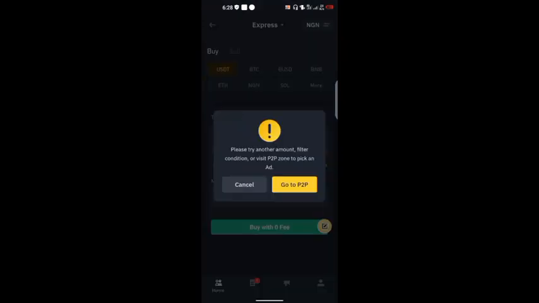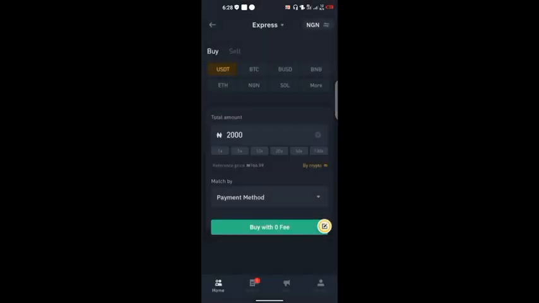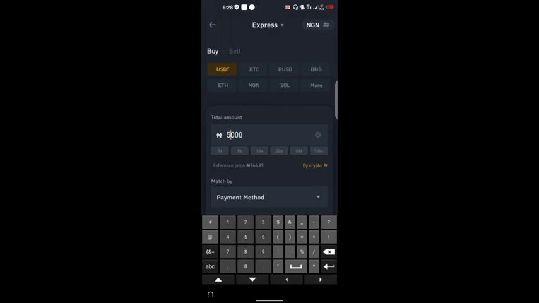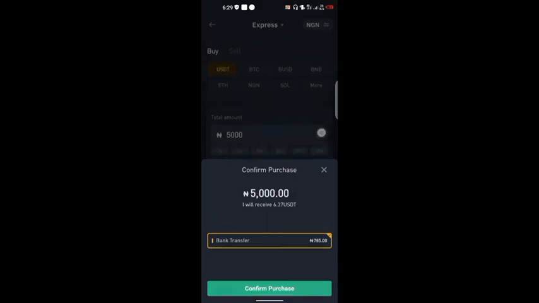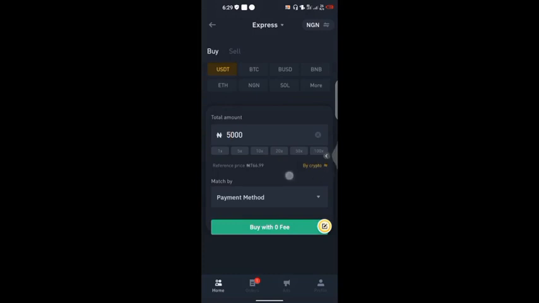Once you click on buy, it's going to show you the latest offer. Now in the market today, there is no offer of 2,000 naira, so let's go for an offer of 5,000 naira. Once you click on buy, it's going to show you the cheapest price as of that time. So instantly you transfer money to this person. Just click on purchase. It's going to show you the bank account of the person. Transfer to the person, confirm on the app that you have transferred, and then the person will release the money to you. That's how it works.